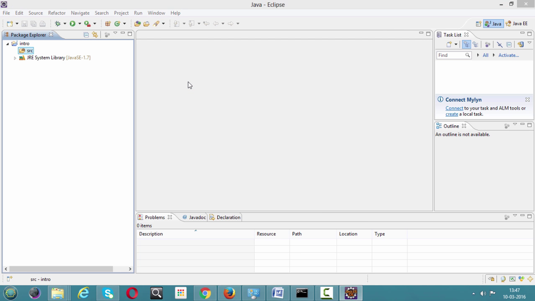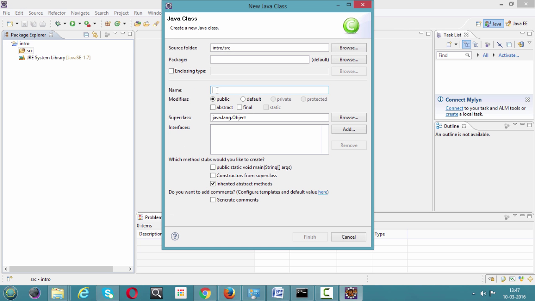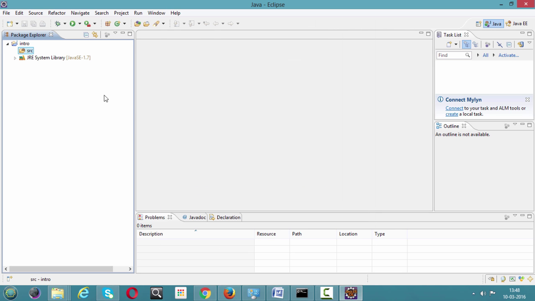So let me create a class, and the name of the class, let us take it as example 1. So just click on public static void main. We'll be discussing that, and just click on finish. So I have not created any package. If you want to, we can create the package first, and under that we can create the classes. So we'll go ahead with this. Let me close this.